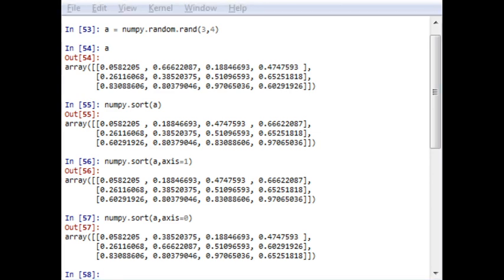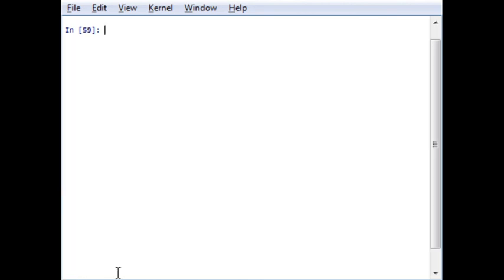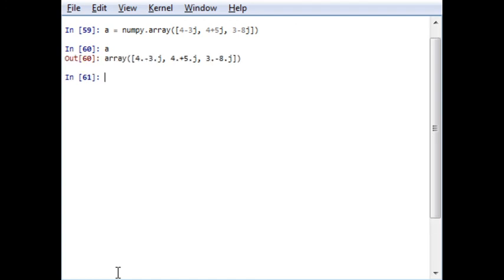Sorting an array of complex numbers is accomplished by sort underscore complex. So let us first generate a complex array. First of all, let me clear this window screen and let me just generate a complex array. Now here a is a complex array. Now if I want to sort, instead of numpy dot sort a, I will write numpy sort underscore complex.